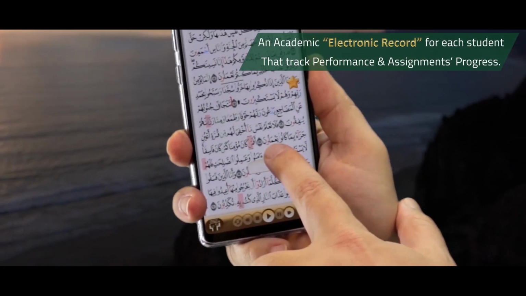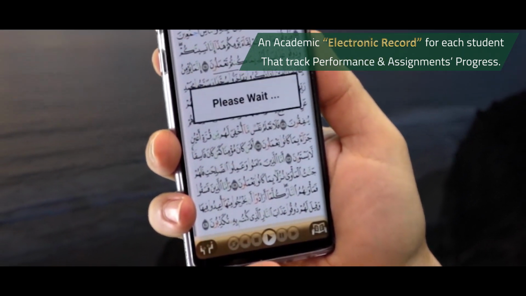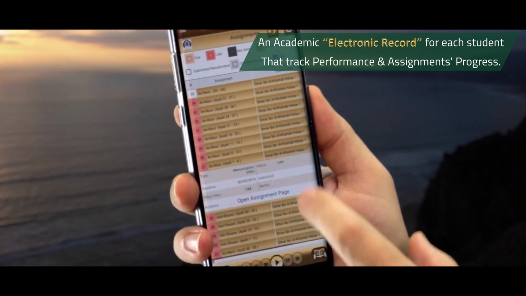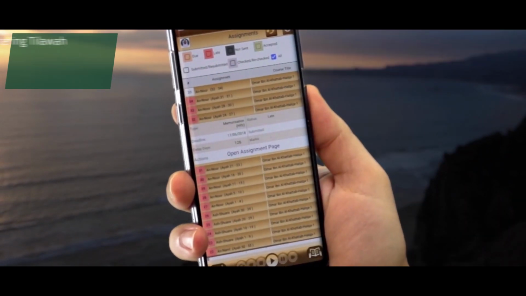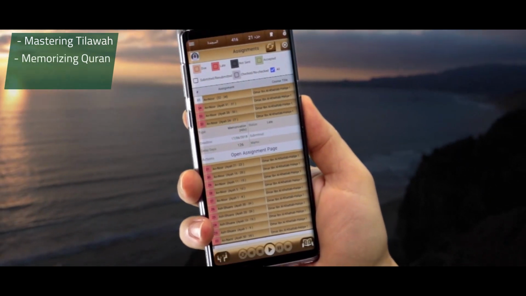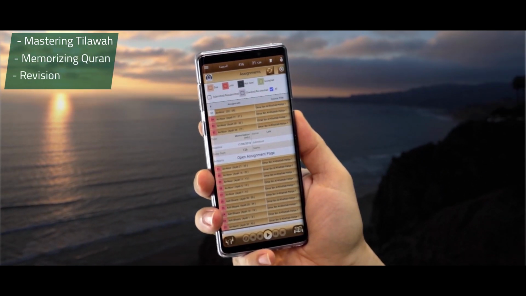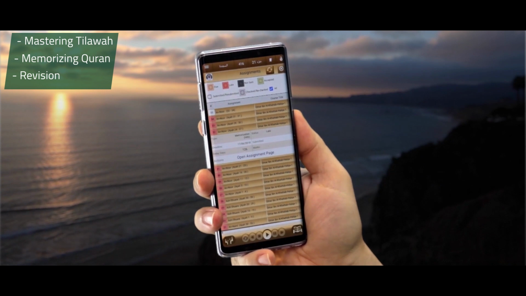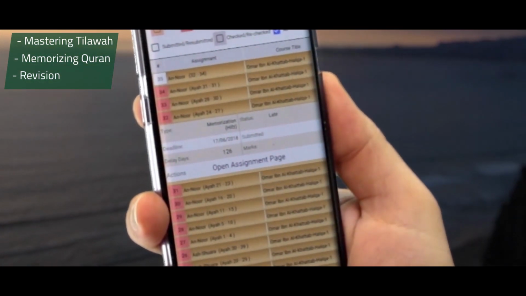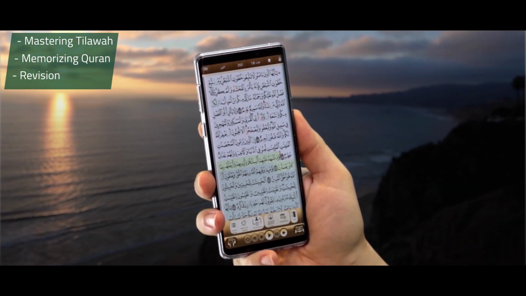And there exists for each student in this program an academic electronic record that registers all his previous assignments history, being a tilawah or a memorization or a revision assignment, where it keeps a record of the corrections of all these assignments and tracks the student's performance and progress over time.